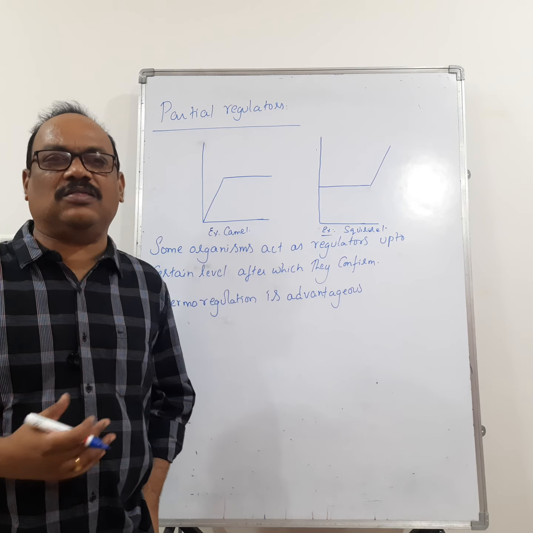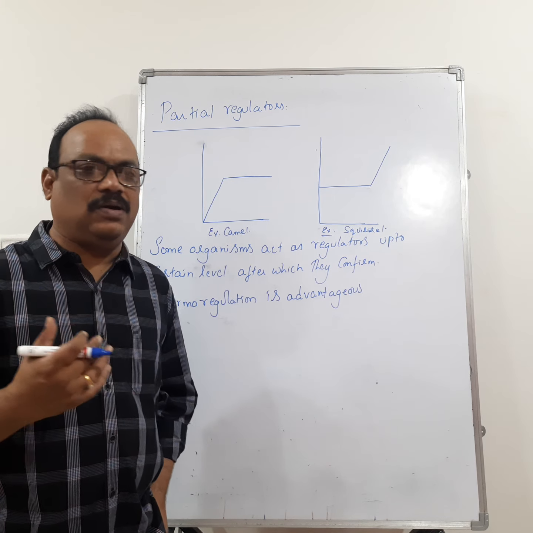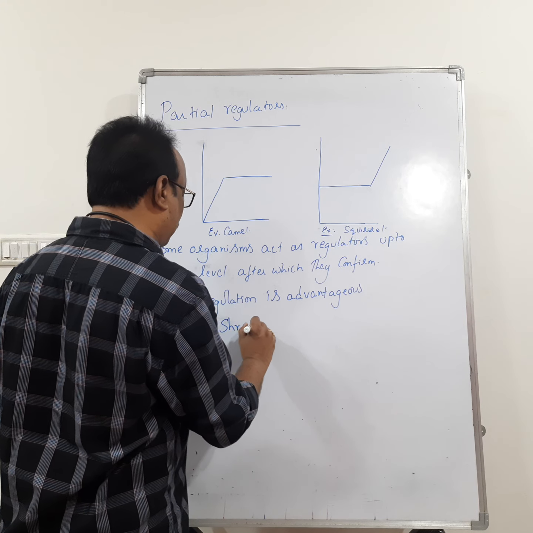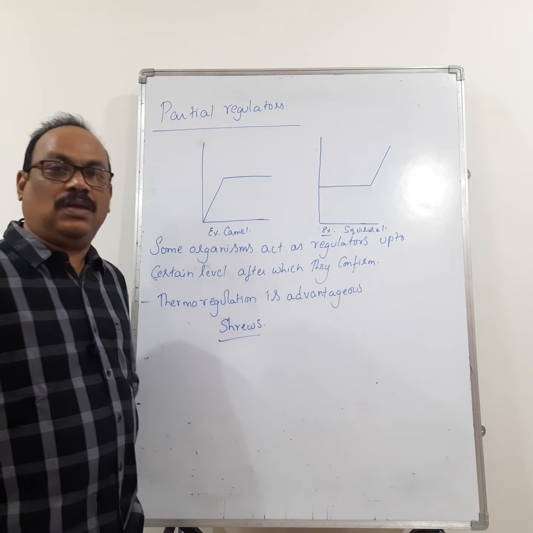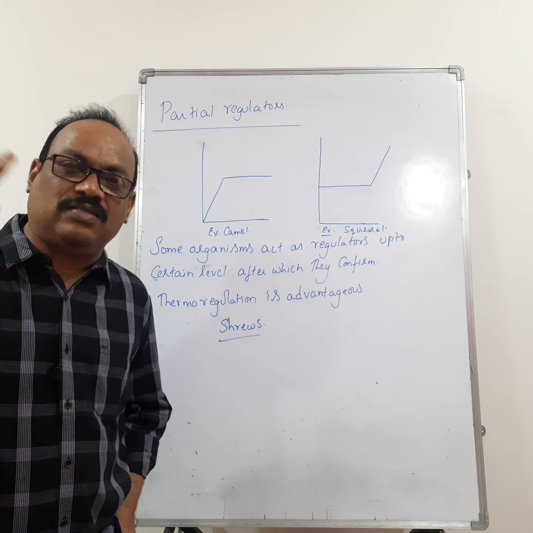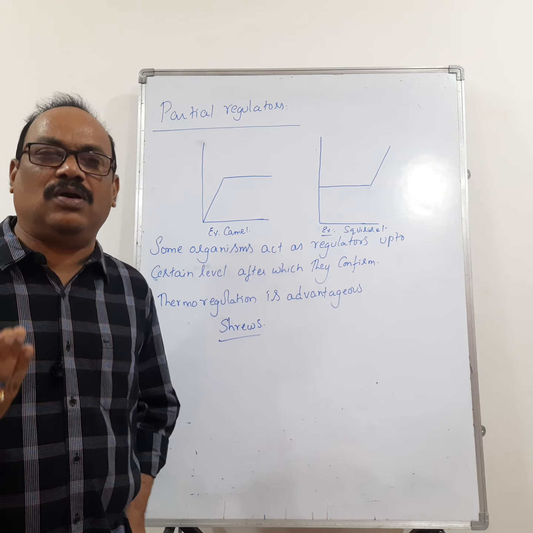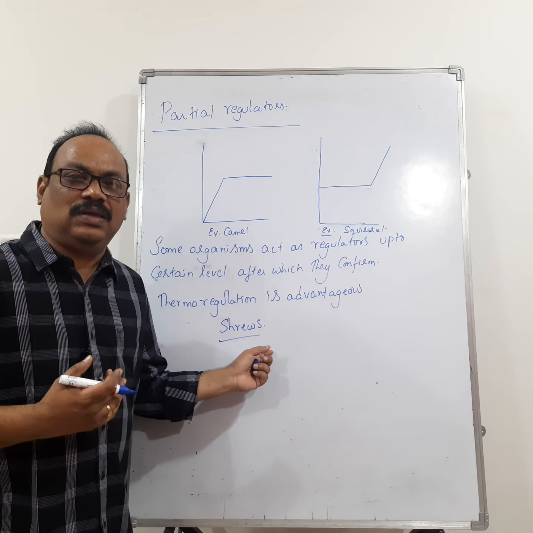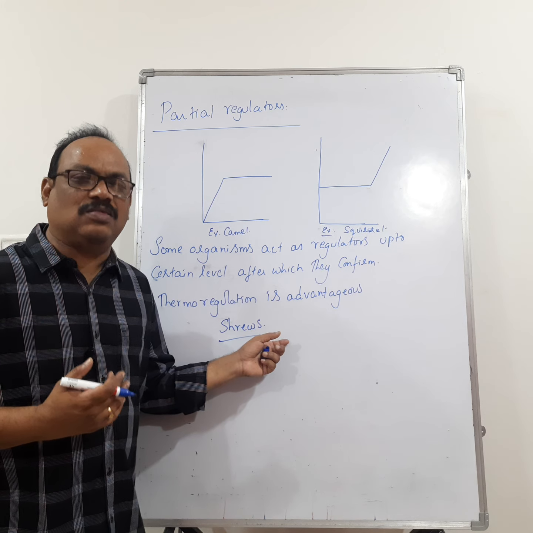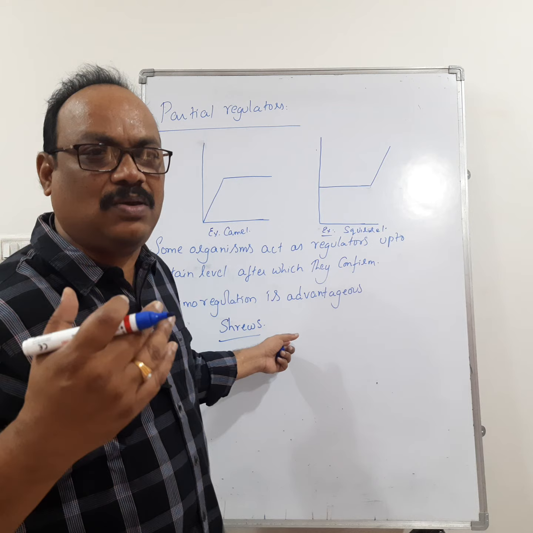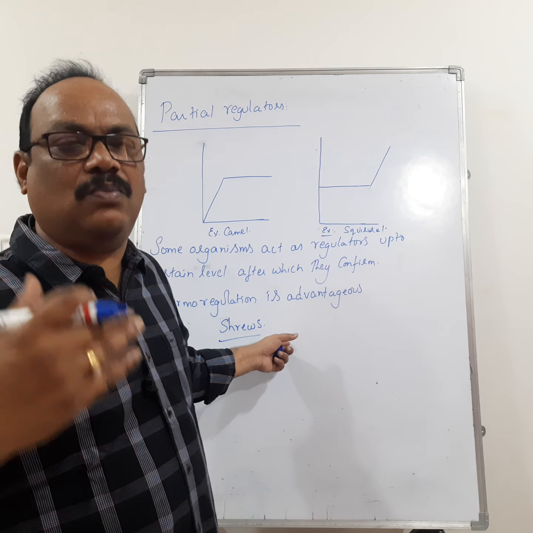For example, you take small mammals or small birds, like shrew. These small mammals have a larger surface area compared to the volume of the body. So in these animals, heat loss is more. If the surrounding environment becomes cold, heat loss also becomes more.